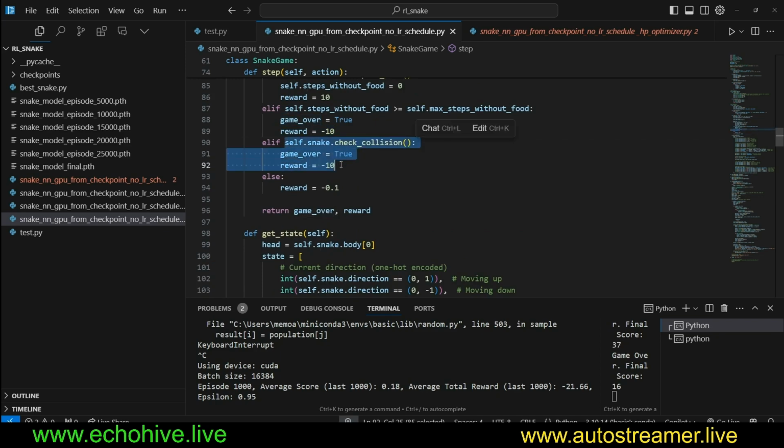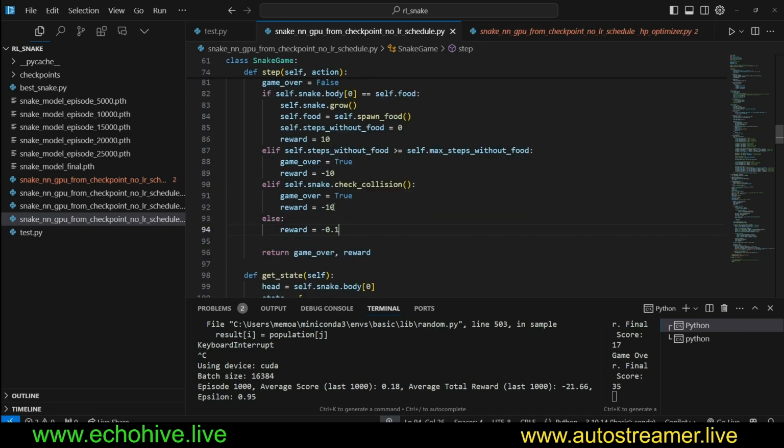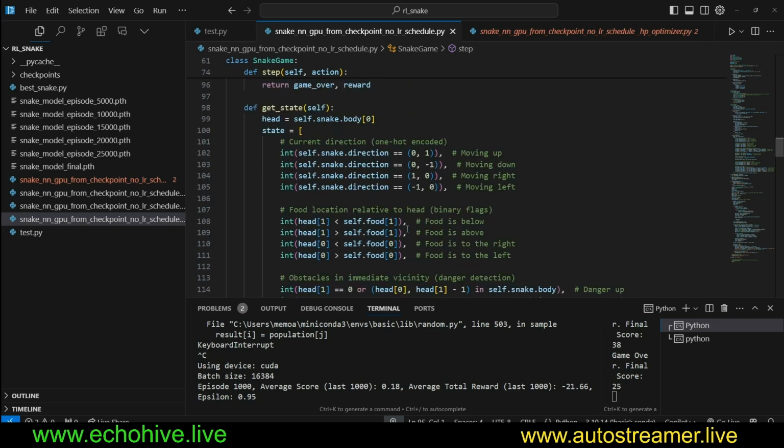If the snake collides with itself or the walls, then we give it a negative 10. We also give a small negative reward for each step that is being taken. So, meaning this is to balance the reward for finding the food, to try to make the snake more efficient on wanting to take actions to try to find the food.